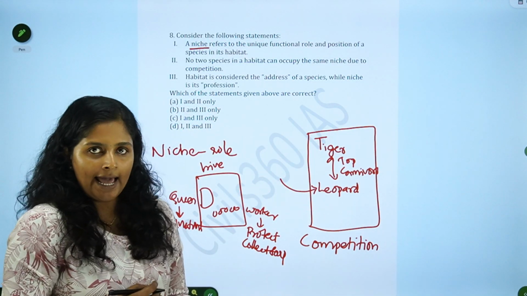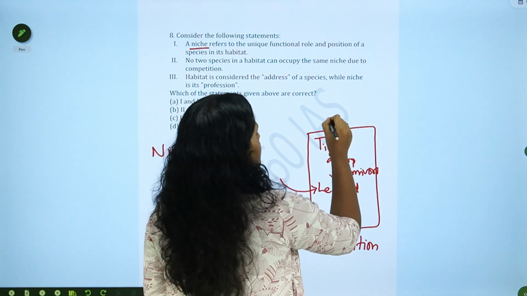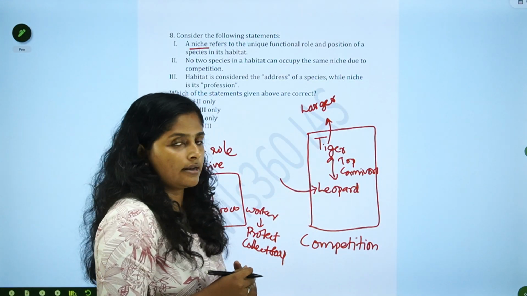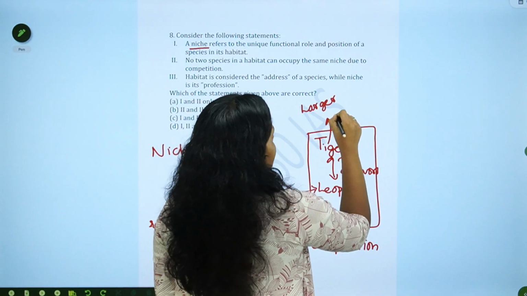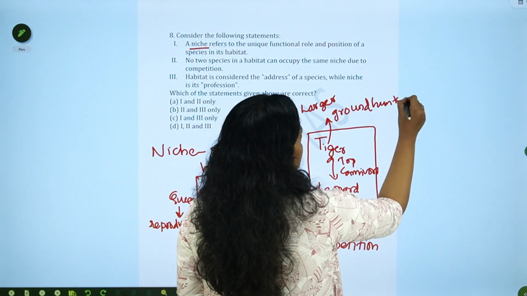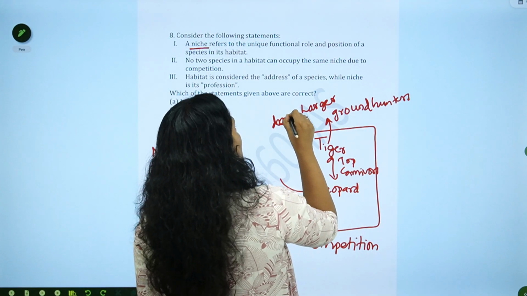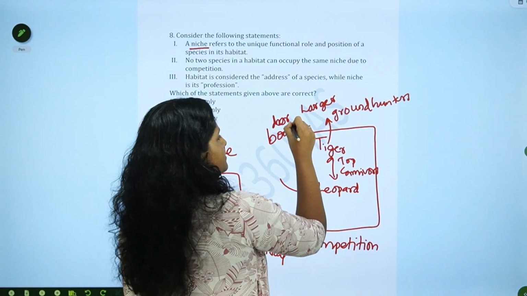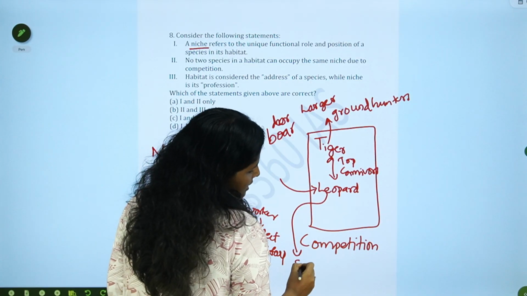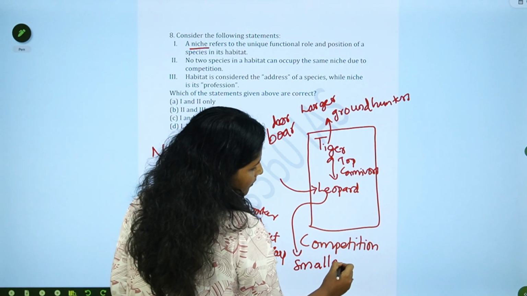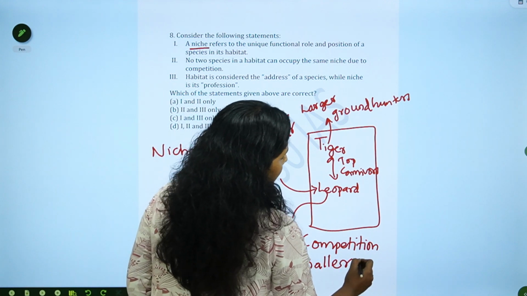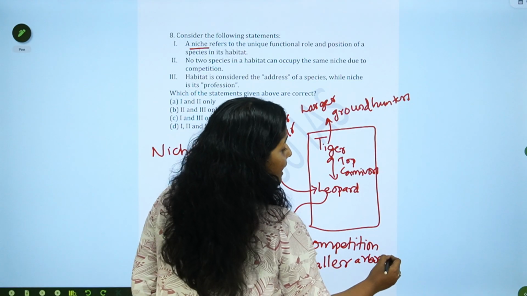In order to avoid that, this tiger will go for some kind of larger prey and it will act as a ground hunter, meaning it will hunt the species that are more available on the ground, like deer or boar, etc. In the meantime, this leopard will go for smaller species, mostly arboreal animals, smaller arboreal animals like monkeys.